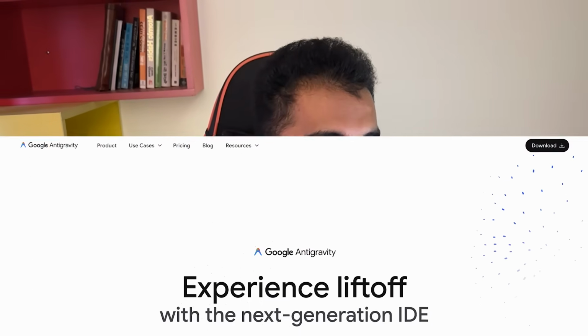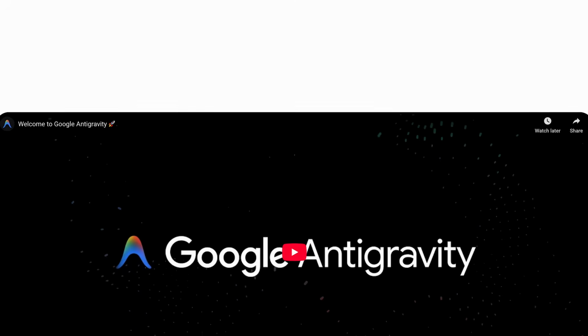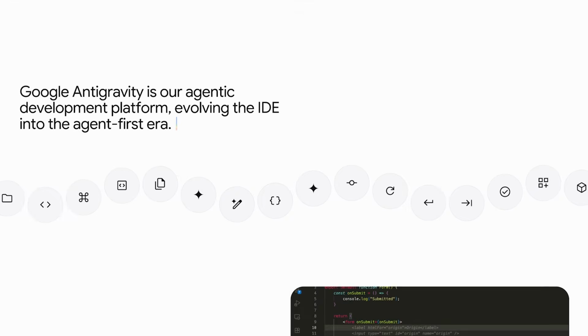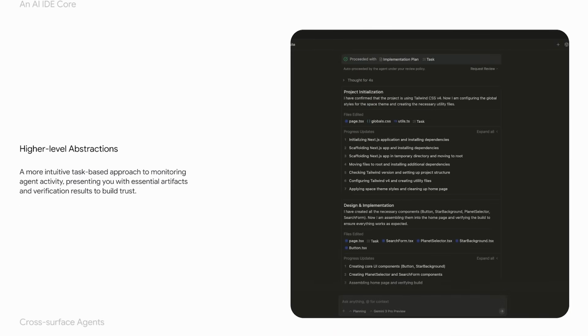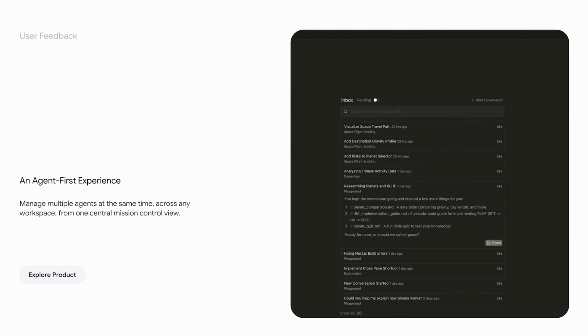Google has released a Cursor killer product. They're calling it Anti-Gravity. This is an extremely big release in my opinion and a new direction taken by Google. For the very first time, they have released an IDE which is downloadable.